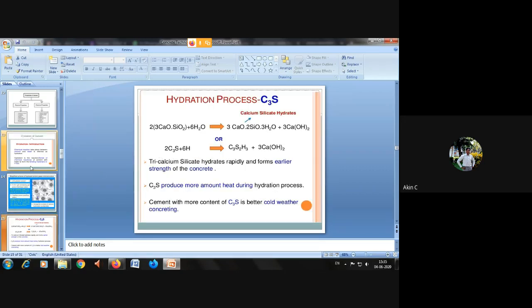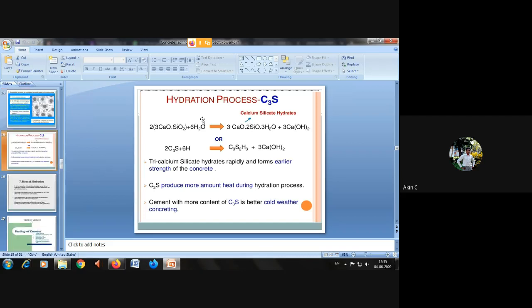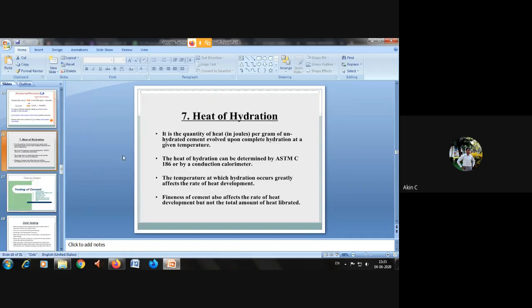Next is the hydration process. As I told, they have given the chemical reaction presentation where tricalcium silicate plus water reacts to give calcium silicate hydrate plus some amount of calcium hydroxide. That's all. This is called the hydration process. And what is called heat of hydration? For every action there is an equal and opposite reaction, which means when water reacts with cement, some heat is generated. That is called heat of hydration.